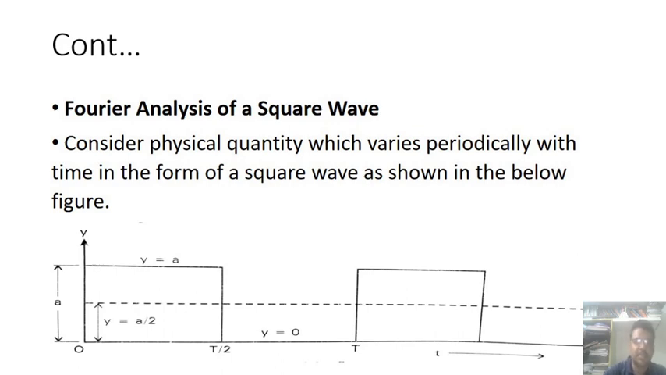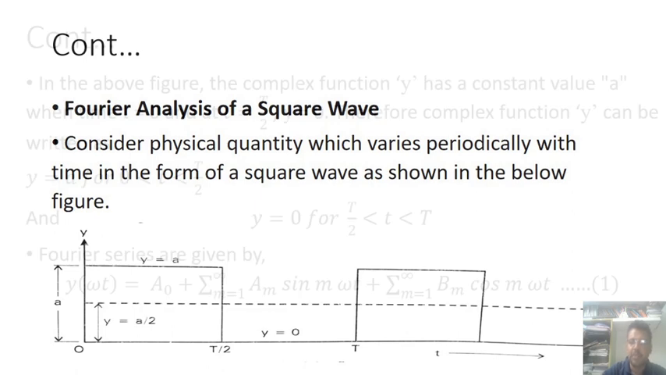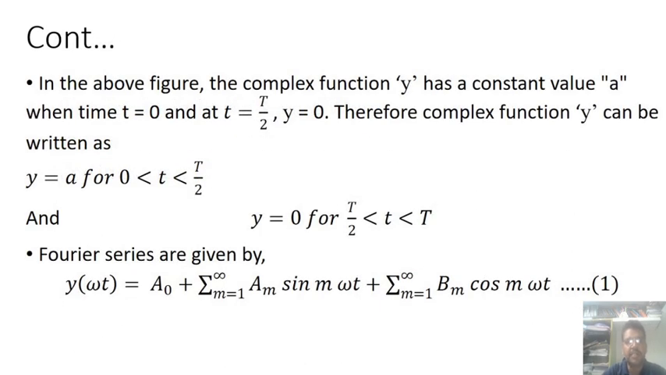See, the physical quantity will vary like a square wave. This square wave varies the values in the above figure. The complex function y has a constant value of a at t equal to 0 to t equal to T by 2, and y is equal to 0 afterwards. Therefore, y can be written as.